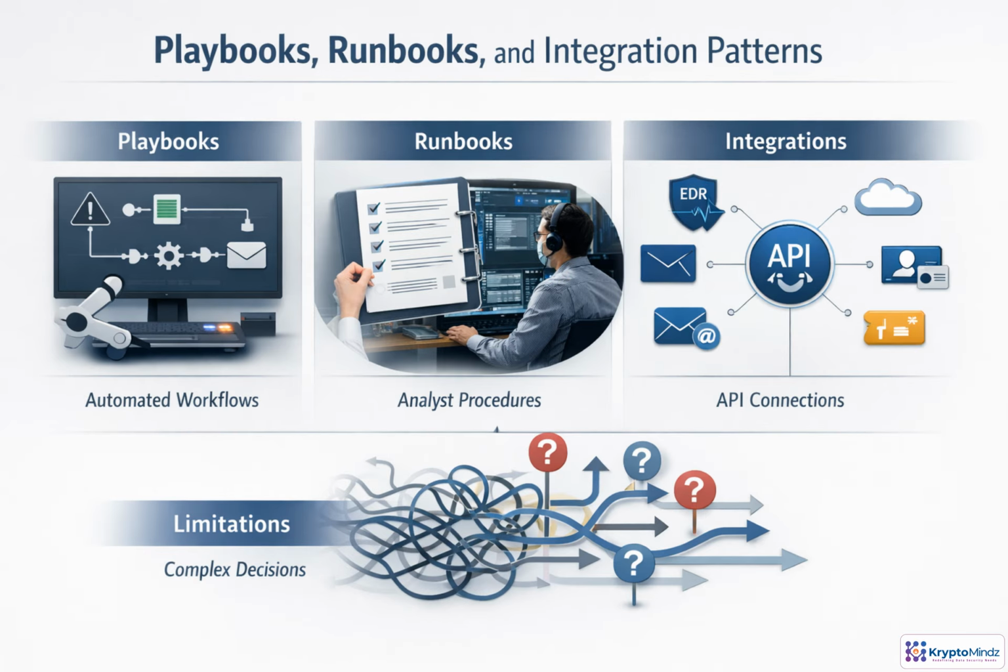Classic security automation is built from three practical pieces: playbooks that execute response steps, runbooks that guide analysts, and integrations that let tools exchange evidence and actions. In a predictable workflow, this works well. Enrich an indicator, check an endpoint, open a ticket, notify someone, or block an artifact. The trade-off is rigidity. Every branch, exception, threshold, and escalation path must be anticipated before the workflow can handle it.